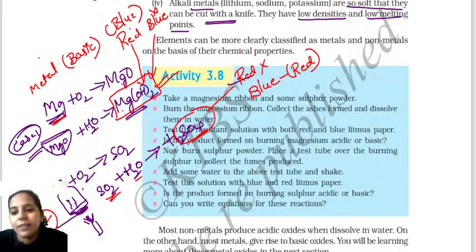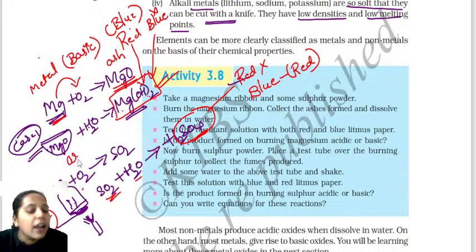Okay? Yes. I repeat once again, it's very important. Magnesium, when burned in the presence of oxygen, we get magnesium oxide, children. This is ash. So to this ash, I am adding water. I got magnesium hydroxide. When I test this with the red and blue litmus paper, red litmus paper changes to blue. This indicates magnesium oxide. That means metal oxides or metal hydroxides are basic in nature.